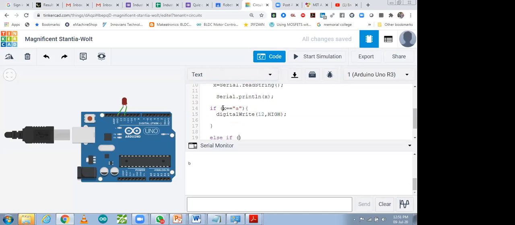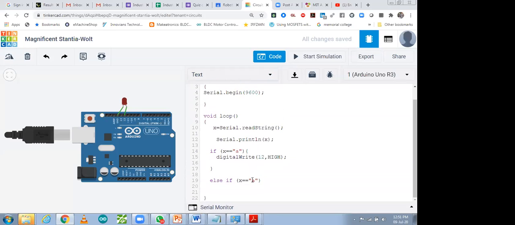Else if, the same thing I'm going to copy. So I'm going to make it B. So x is A and B. If the value we are reading is B, what should happen? The LED should be low. That coding we can do. That value I'm going to make low. Okay, that pin 12.